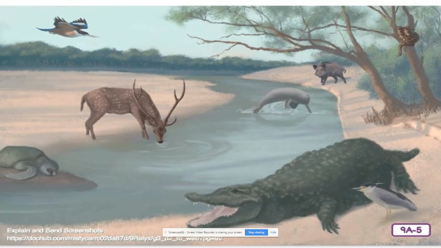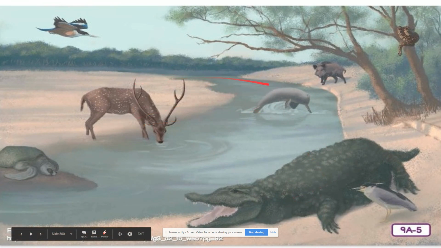The Ganges Delta of India on the continent of Asia is home to swamps, forests, and creeks. The animals that live there include the black-crowned night heron, here at the top, the wild boar, the olive ridley turtle. Looking for the turtle.